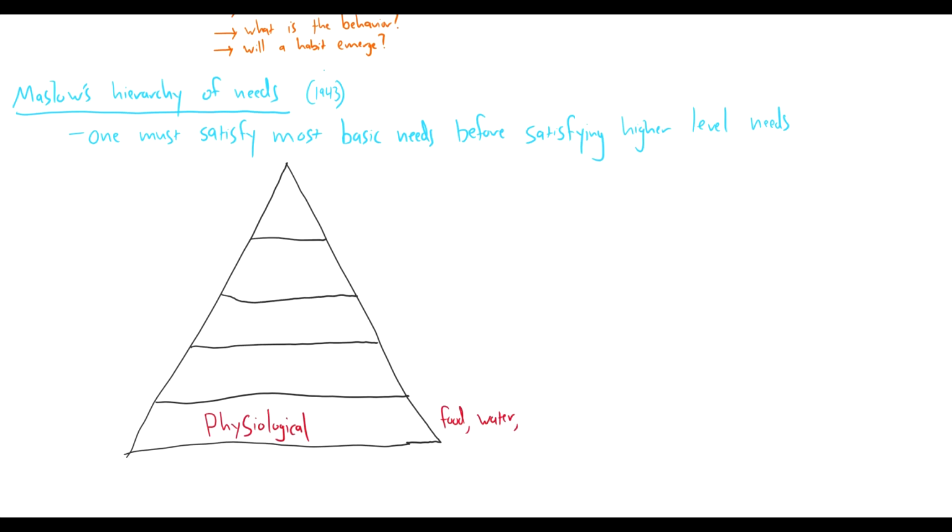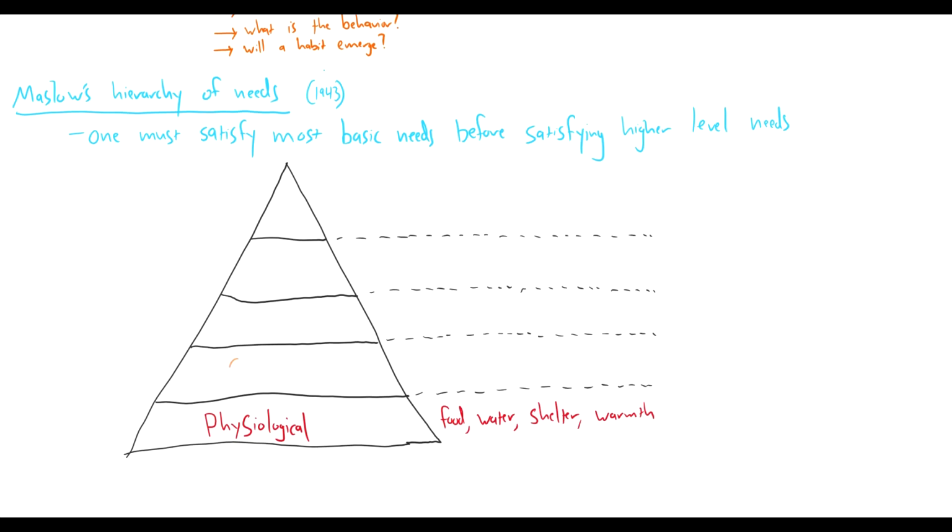So here at the very bottom of our pyramid, we have our physiological needs. These are the absolute essential things we need to survive, like food, water, shelter, and warmth. Then, as we move up the pyramid, we get higher level needs. So according to this framework, the next need that we need to satisfy is the need for security. And this is for safety, our own safety, our employment, and financial security. Then above that, we have our social needs. These are needs for family, friendship, intimacy, and belonging.